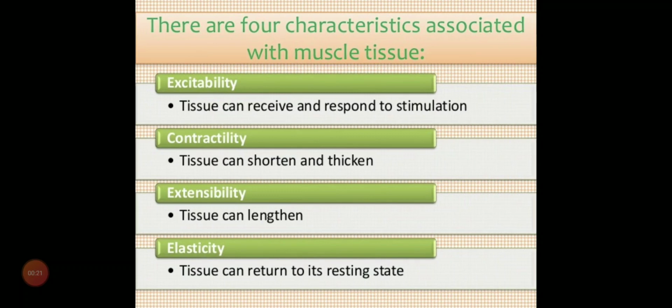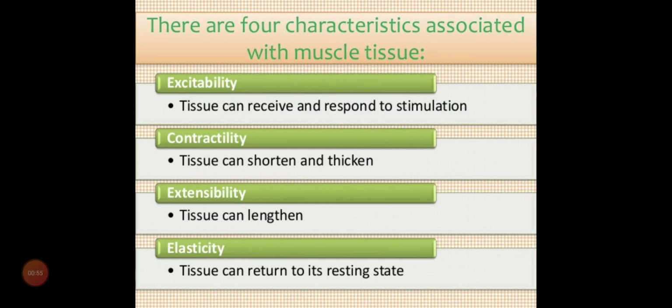First is excitability, that is, tissue can receive and respond to stimulation. Whatever stimulation we are getting from the external environment, whether it is heat, pain, cold, or whatever stimulus is received from the atmosphere, muscle tissues can react to that stimulus, and with the help of muscles we all know that we can do various activities like walking and running and everything. So muscular tissue plays a very vital role in our day-to-day activities.